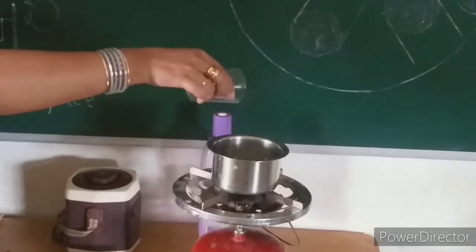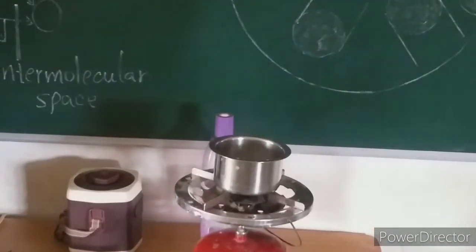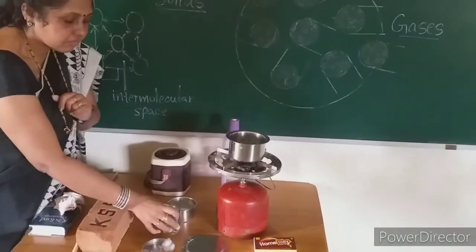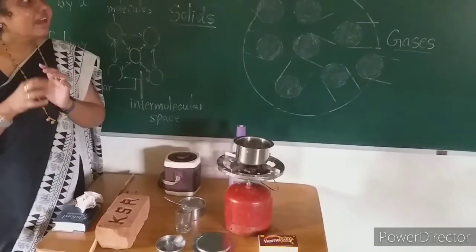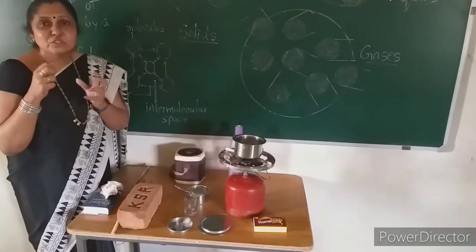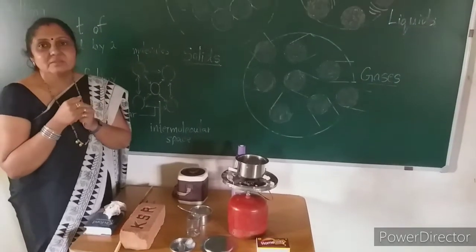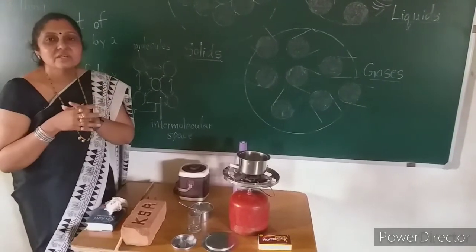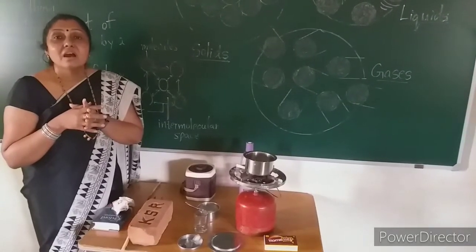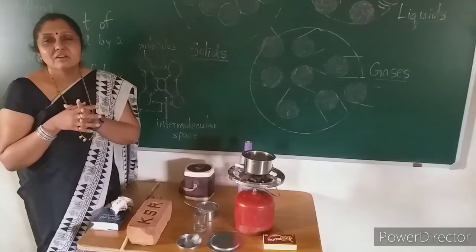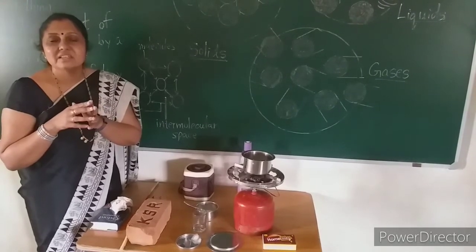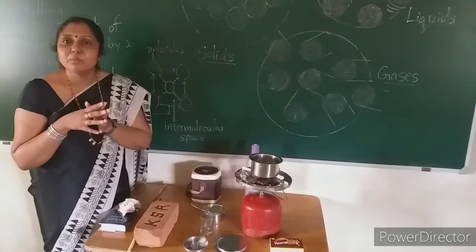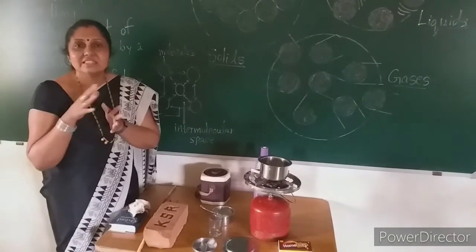It is because of that molecular arrangement. Now, one more thing. Because they are not very strongly fixed, they are freely arranged, what happens? The molecules of different liquids can intercept or overlap with each other.